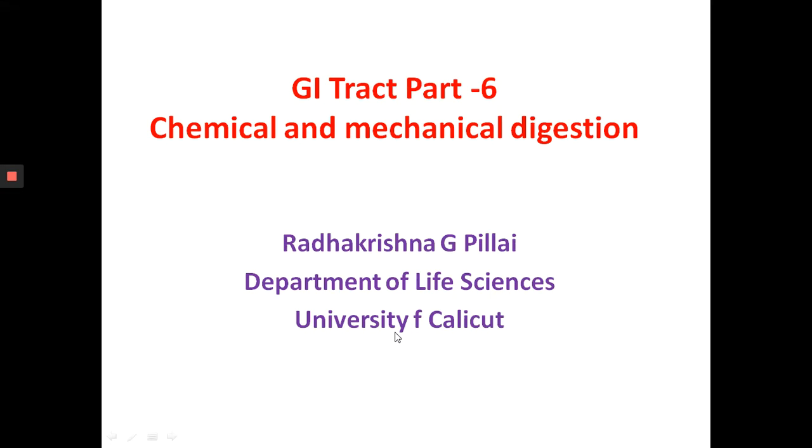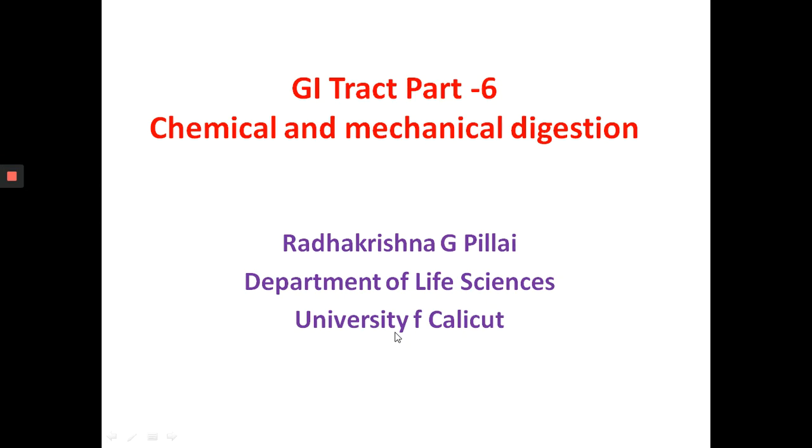Part 6, Chemical and Mechanical Digestion. In the previous 5 parts, I discussed the structure of the gastrointestinal tract. In this part, I will discuss the role of each part in the mechanical as well as chemical digestion of food. This will also discuss the mode of absorption of various nutrients.